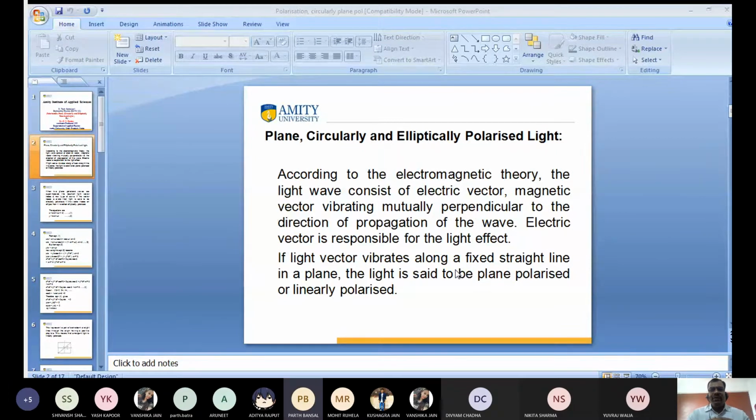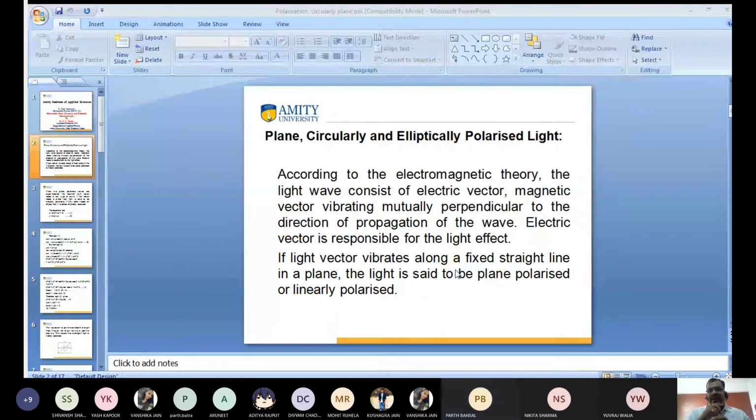Can you tell me what is the half wave plate and what is the quarter wave plate? Half wave plates and quarter wave plates are both used to create straight and circularly polarized light. What is the condition? The quarter wave plate is used for circularly polarized light, and the half wave plate is used for linear. I want to ask which is called the quarter wave plate and which is called the half wave plate.